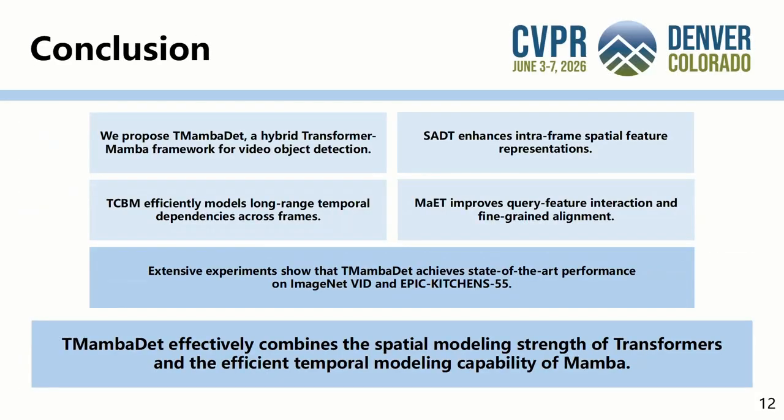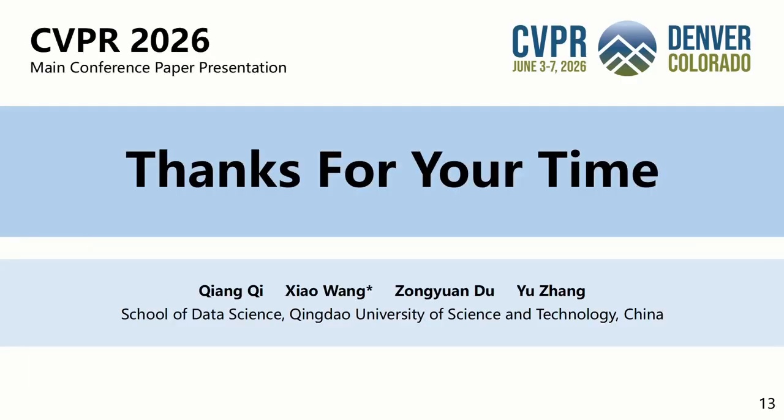To conclude, we propose T-Mamba DET, a hybrid transformer-Mamba framework for video object detection. SADT enhances the intra-frame spatial feature representations, TCBM efficiently models long-range temporal dependencies, and MAET improves query feature interaction and fine-grained alignment. Extensive experiments on ImageNet VID and EPIC-KITCHENS 55 show that T-Mamba DET achieves state-of-the-art performance.